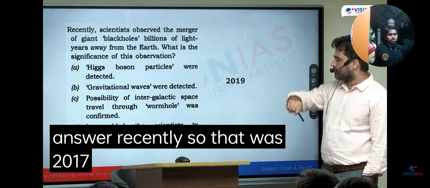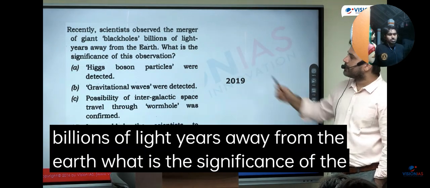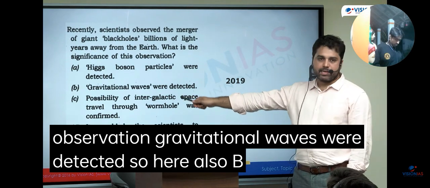Recently, so that was 2017, this is 2019. Recently, scientists observed the merger of giant black holes billions of light years away from the Earth. What is the significance of the observation? Gravitational waves were detected. So here also B is the correct answer.